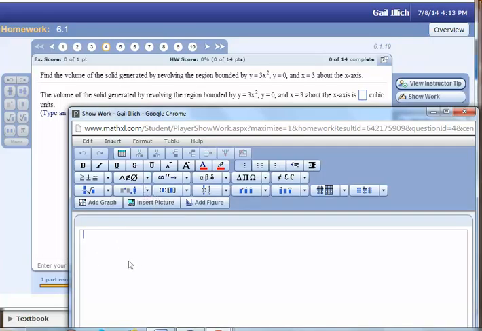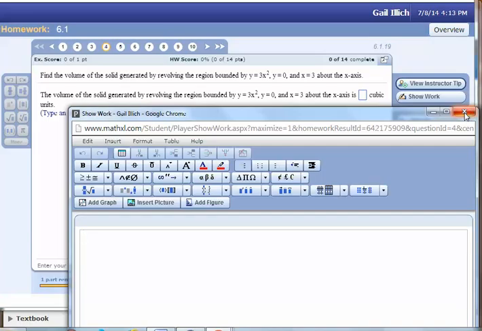So some students think it's faster just to upload the picture, since they've already probably done the work on a sheet of paper. So you're going to want to practice getting that work to show up, and you're going to need to get kind of good at it, because on your quizzes, the quizzes are timed, and you have to show your work on your quizzes with this method. But students normally either get pretty good at taking a picture with their phone, or typing in the work.